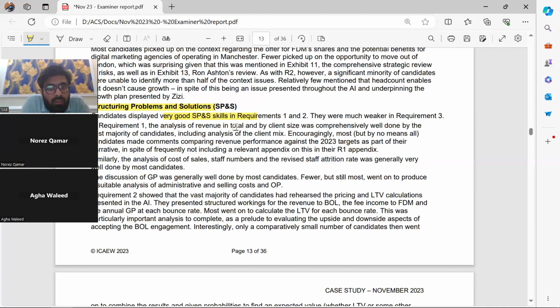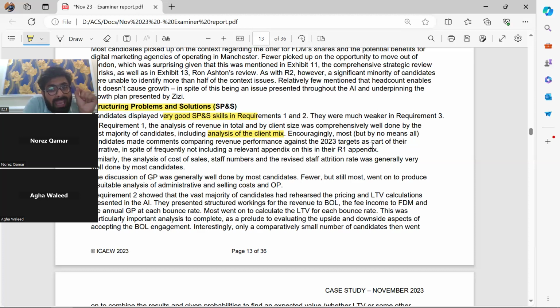In requirement 1, the analysis of revenue in total and by client size was comprehensively done, including analysis of client mix. This means using numbers for further analysis. Encouragingly, most, but by no means all, candidates made comments comparing revenue performance to targets as part of their narrative, in spite of frequently not including the relevant appendix.